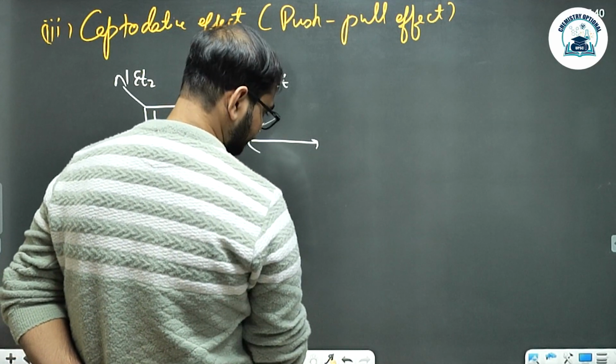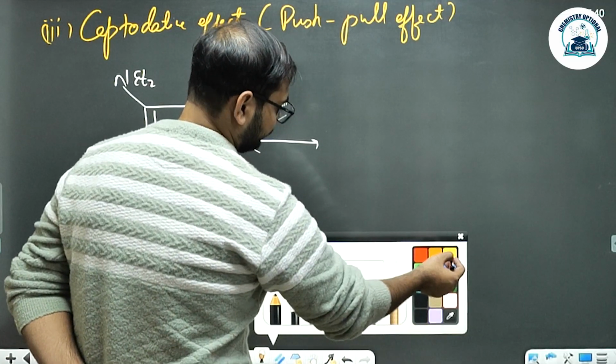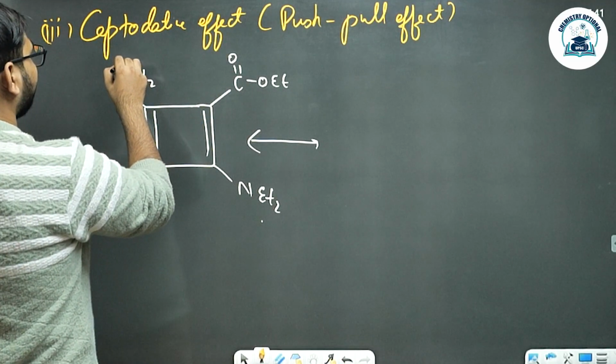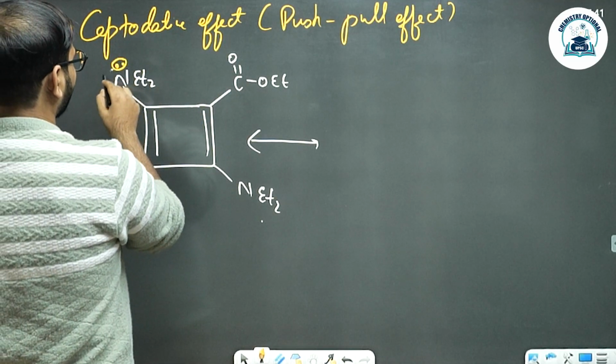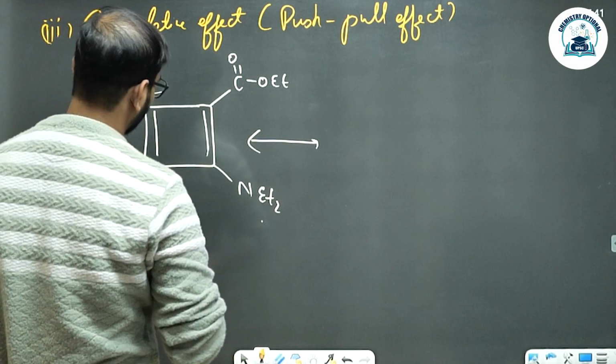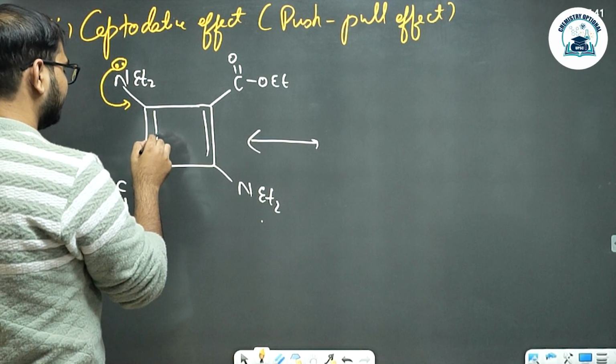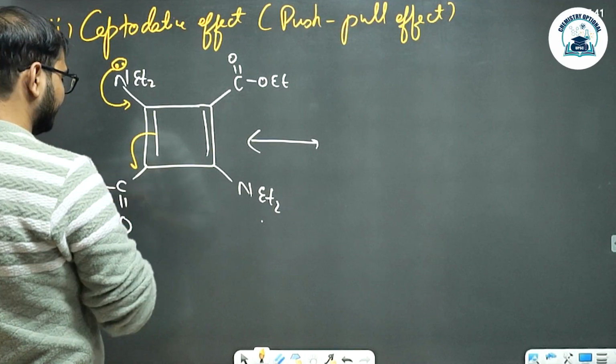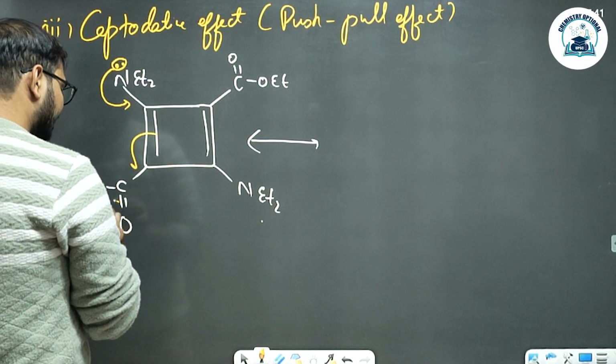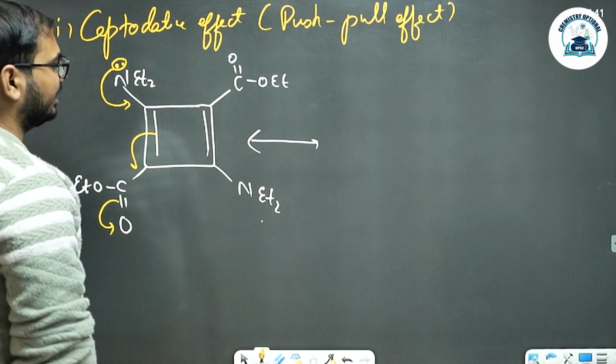Here, if you look at one of the groups, NEt2, it will use its lone pair, transferring it to the pi bond, which will transfer the negative charge to the carbon side and will be stabilized by resonance in the carbonyl bond.